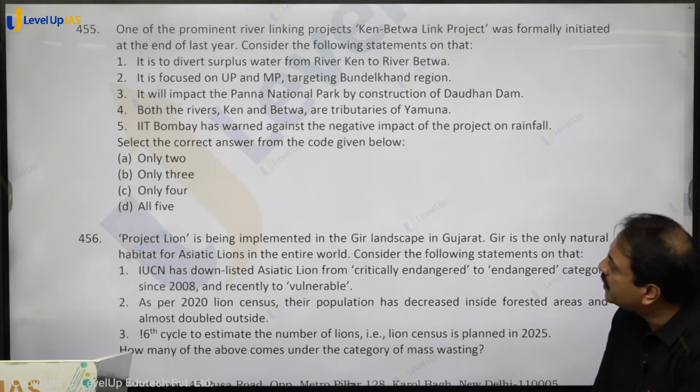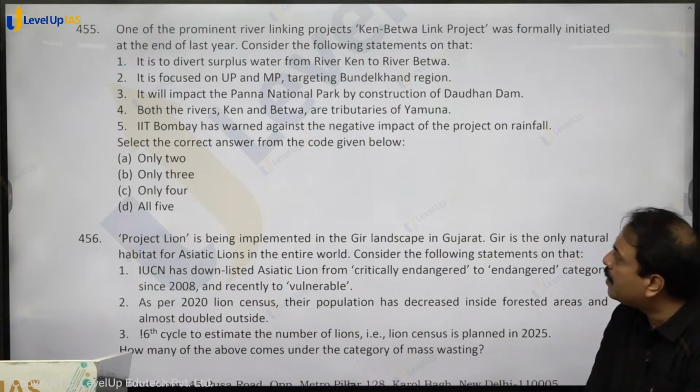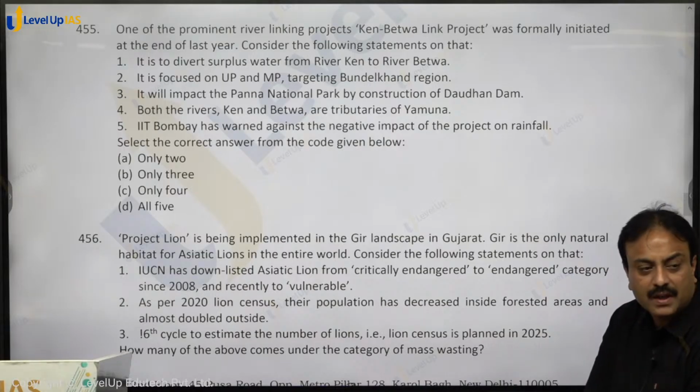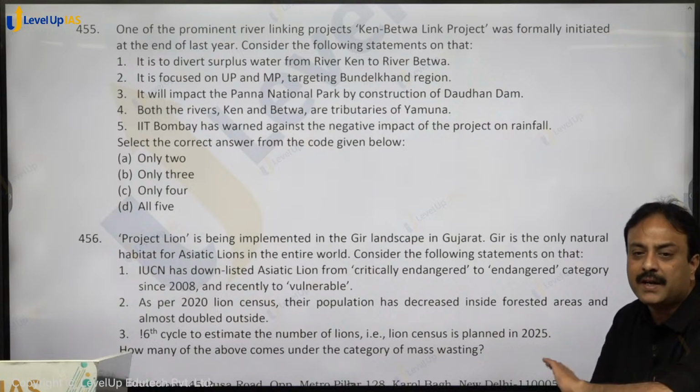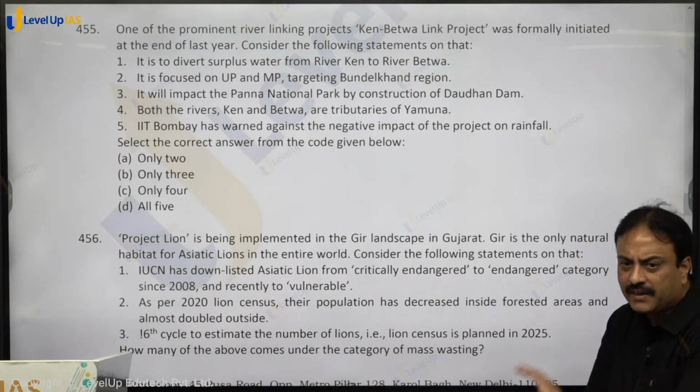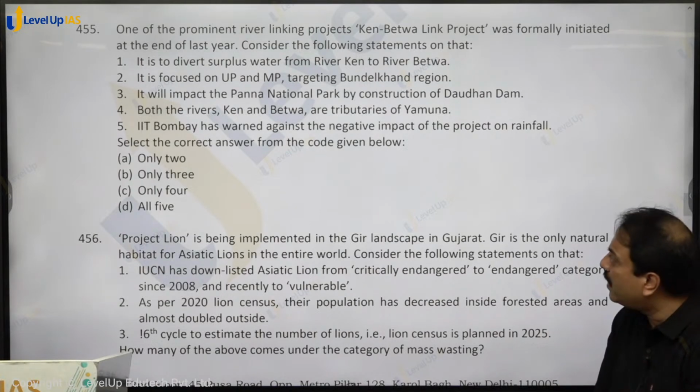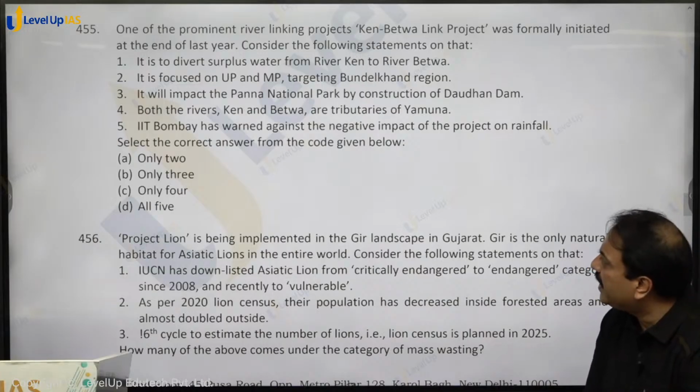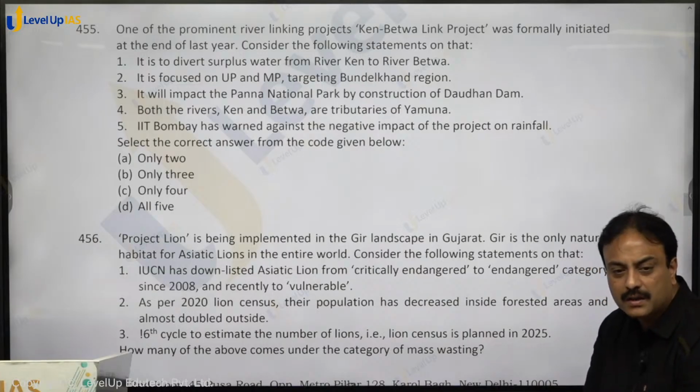It will impact the Panna National Park by construction of Dhausan Dam. This dam was in limelight because it will negatively impact the ecology of the region, biodiversity of the region. Both the rivers Ken and Betwa are tributaries of Yamuna.